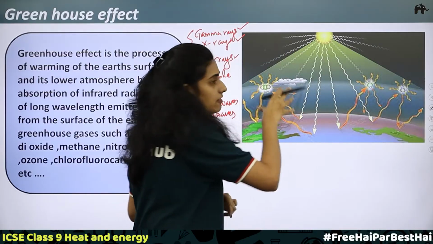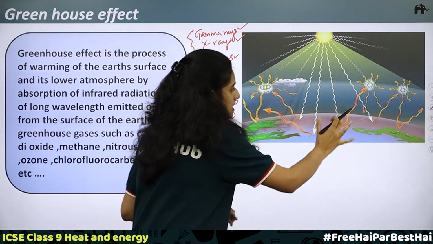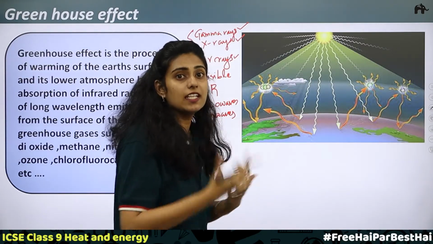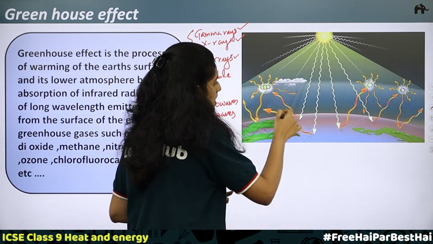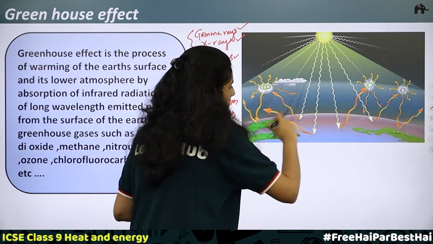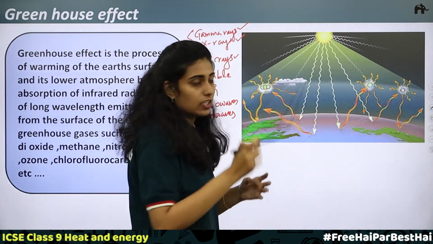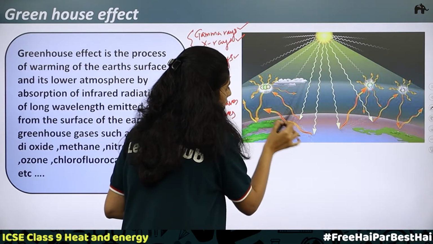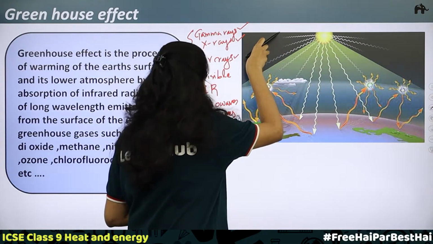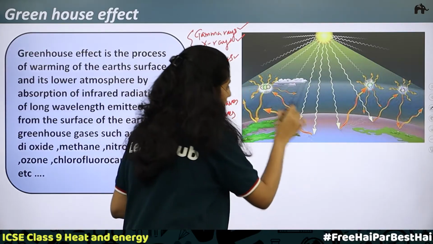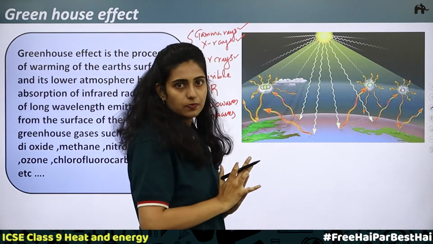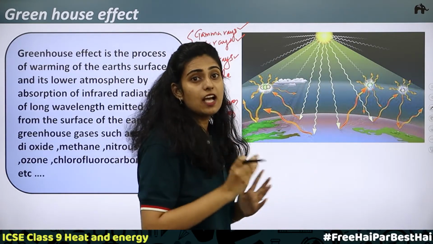So, here what is happening? These infrared radiations are of high temperature. When they strike, the sea absorbs it, and the temperature of the atmosphere is increasing. So, these radiations, the Earth's surface, will then radiate infrared radiations of longer wavelength. Now, what happens to this radiation? These radiations will go and strike the clouds. We know that the clouds don't allow the high energy infrared radiation to enter, but once the radiations are here, they cannot even escape out. So, what is happening? The temperature is increasing. This effect we call the greenhouse effect.